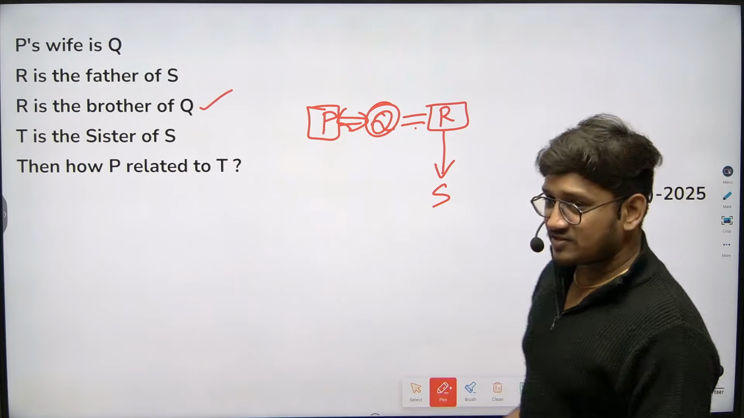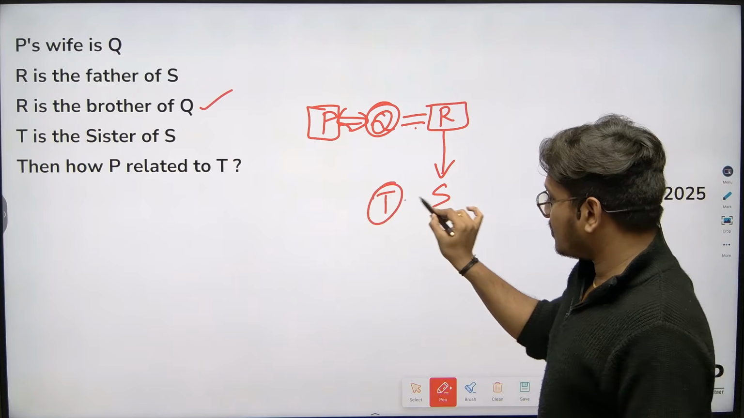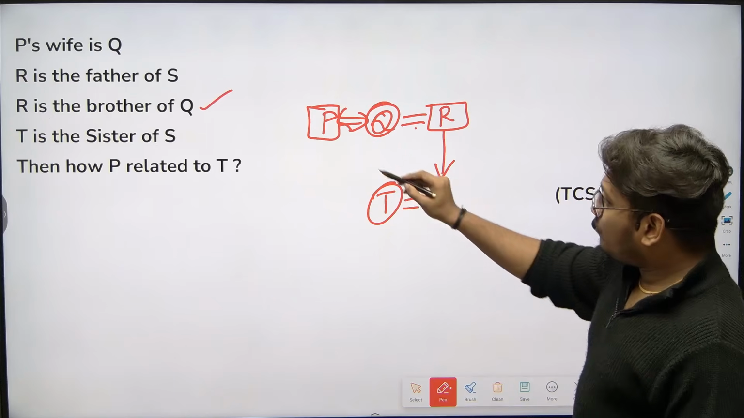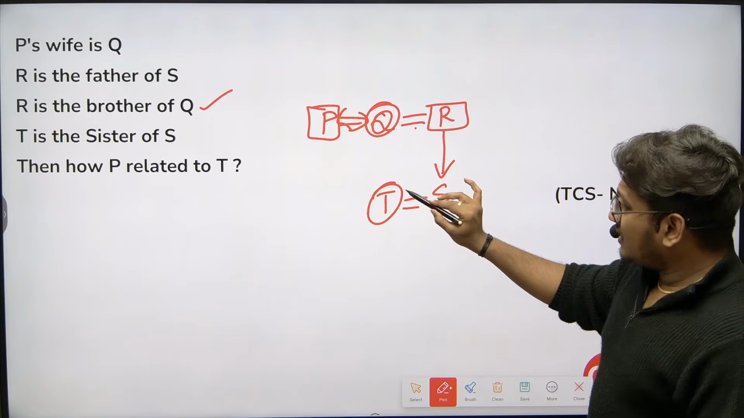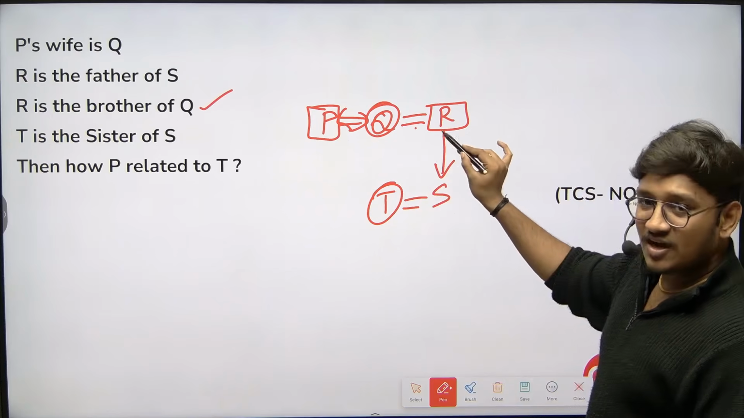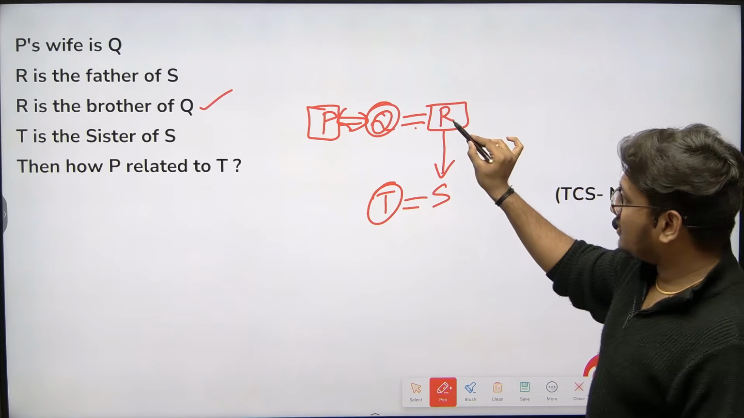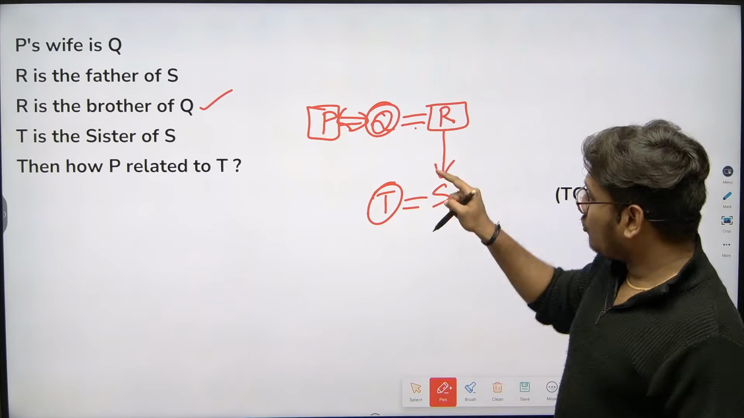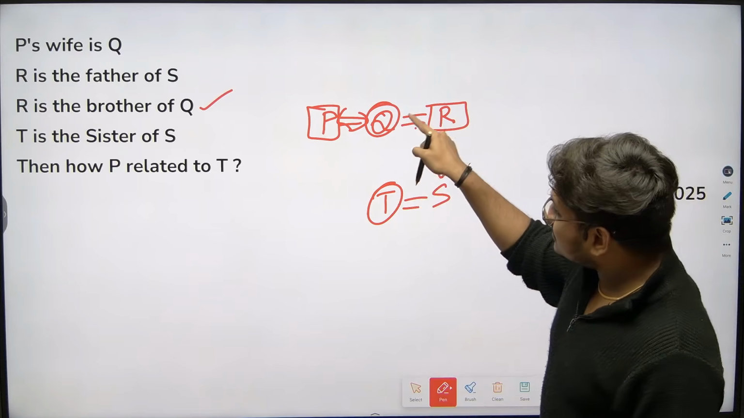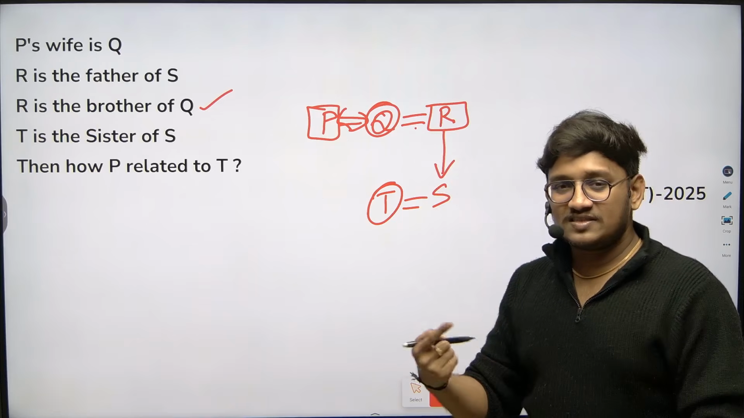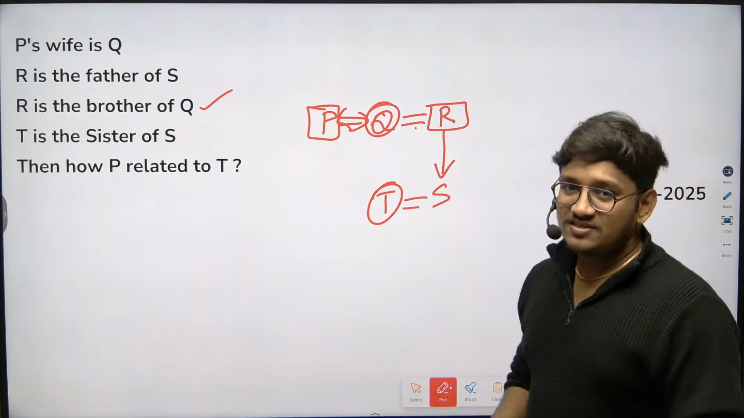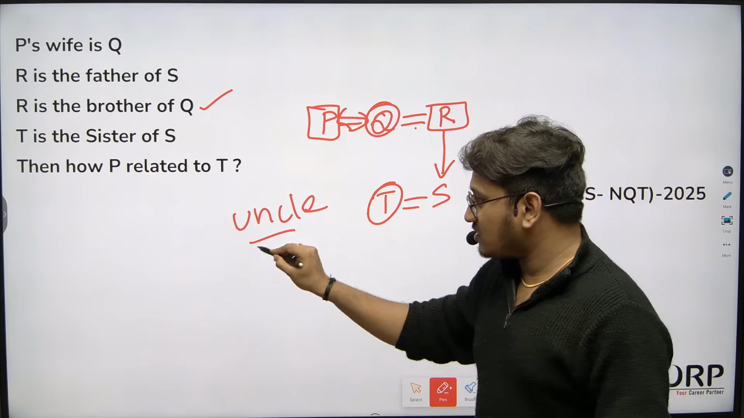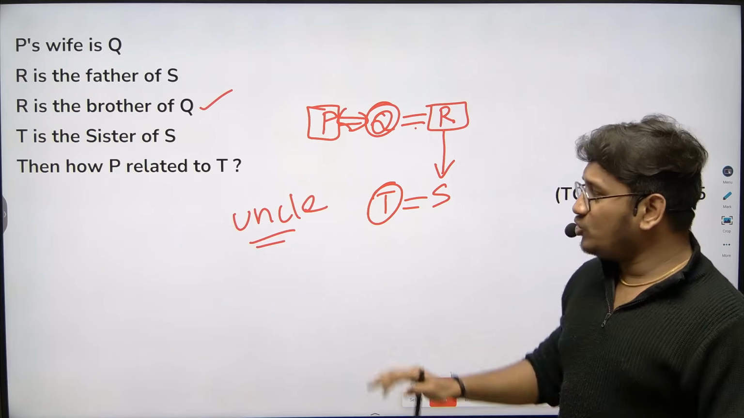T is sister of S. The question is, how is P related to T? T's father is R, because these two are siblings. T's father is R. Father's sister is Q, right? Father's sister is aunt. Aunt's husband is uncle. So how P is related to T is nothing but uncle. So the answer is uncle. You just need to know how to use these 5 symbols.